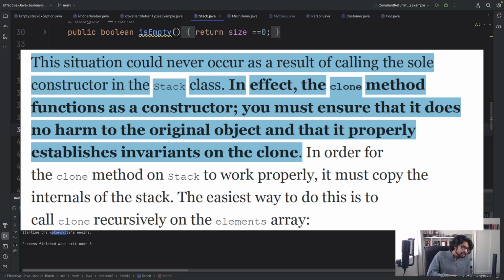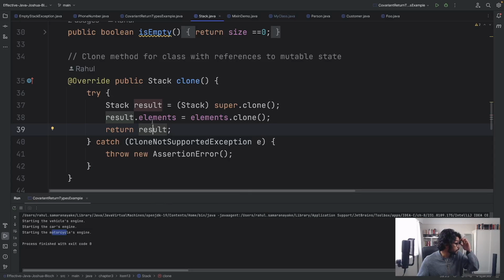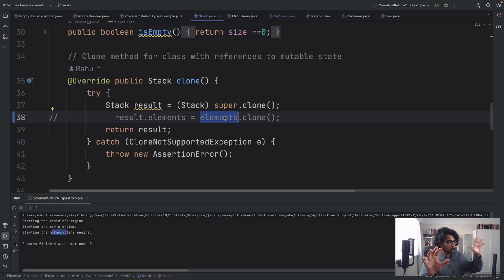Anyways, continue. This situation could never occur as a result of calling the sole constructor in the stack class. In effect, the clone method functions as a constructor. You must ensure that it does no harm to the original object and that it properly establishes invariance on the clone. So yes, if we didn't do this, what will happen is we'll have object A and then object B cloned off object A. And then if someone messes around with object B in the elements array, then object A will also be affected because they are both pointing to the same array.